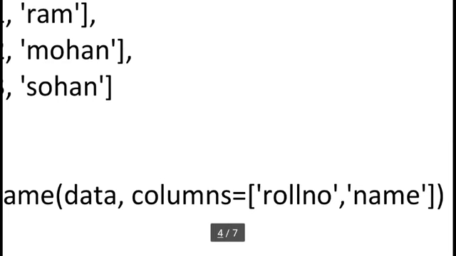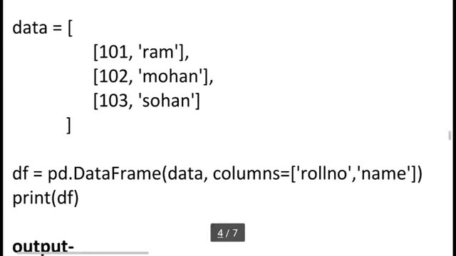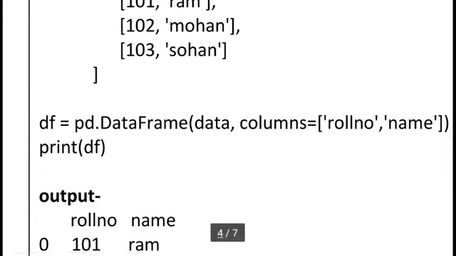So this is columns equal to roll number comma name. These column headings are always used in square brackets, and because roll number and name are strings, we can use single quotes inside. So this line: df is equal to pd.DataFrame(data, columns=['roll number', 'name']), and we can print this data, print df.